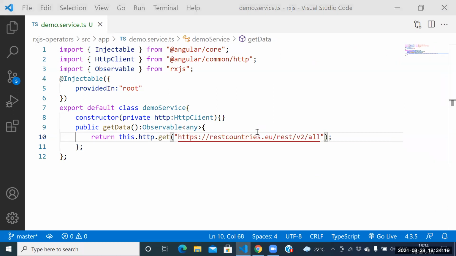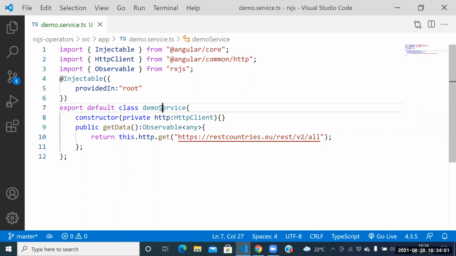Bharat, explain the code one second. Bharat, how to create the service with the help of what? Injectable. Bharat, how to make a REST API call? HttpClient here. Next one more point. How to make an asynchronous call? Sharmila, with the help of what? Observable. Sharmila, how to make the service a global service? Provided in equal to root.